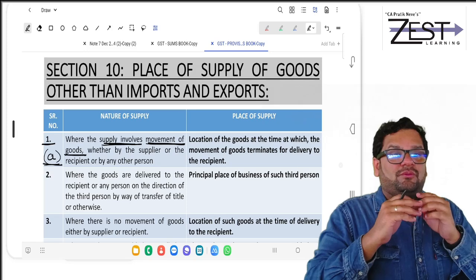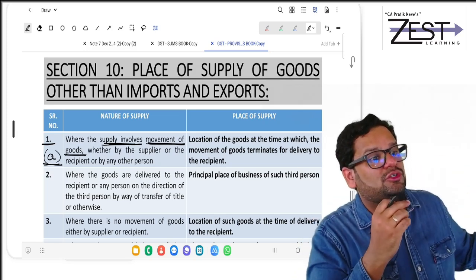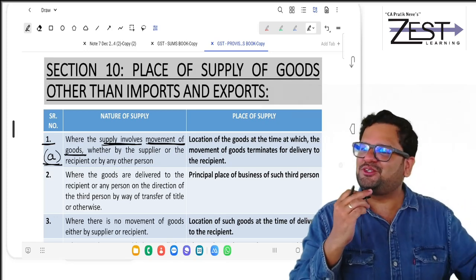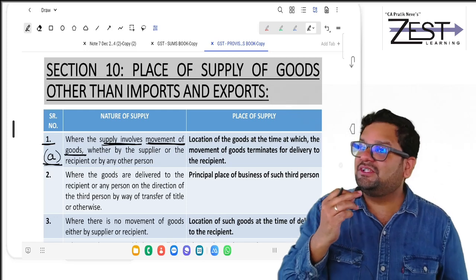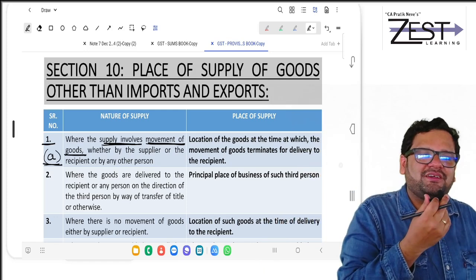How? Logically think now. You are sitting in Karnataka, you are ordering goods from Maharashtra. What is the place of supply? Where you are consuming the goods? Karnataka. That's the place of supply.